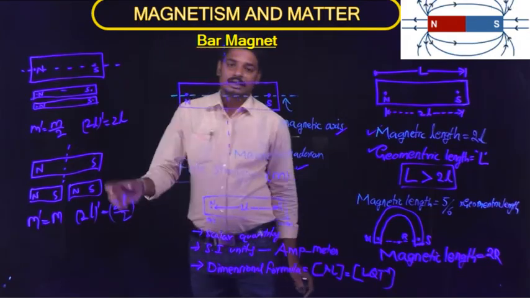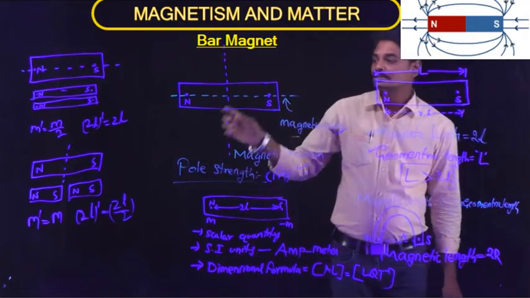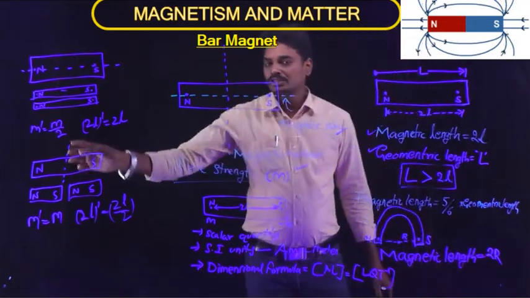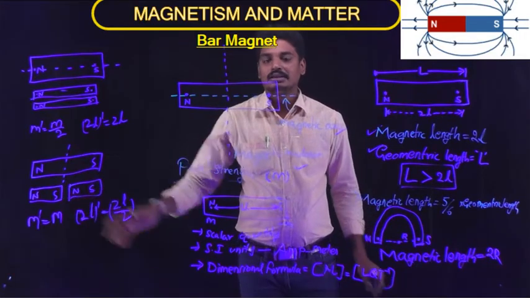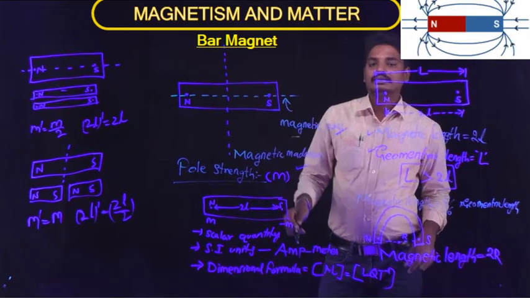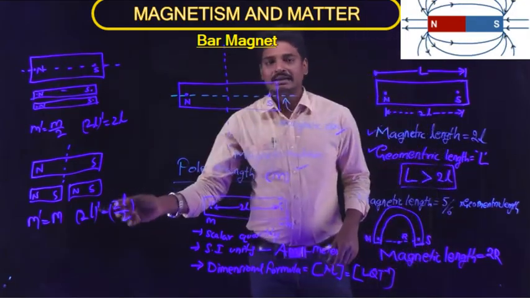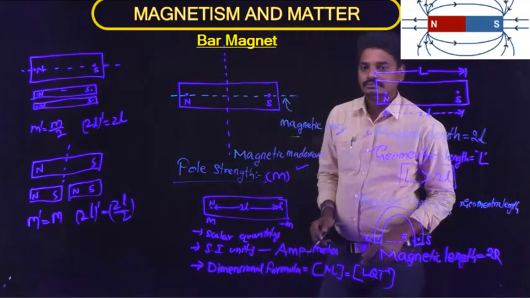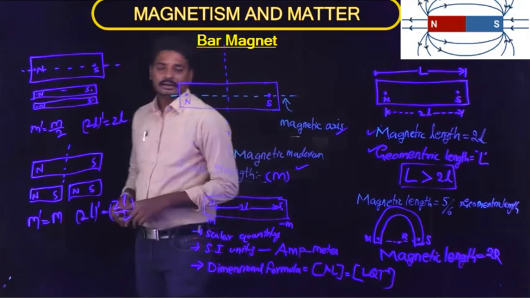So if we cut the bar magnet into n parts along the magnetic axis, then pole strength decreases. Similarly, if you cut the bar magnet along the magnetic meridian or the vertical axis, then the magnetic length decreases. Okay, these are some properties of the bar magnet.